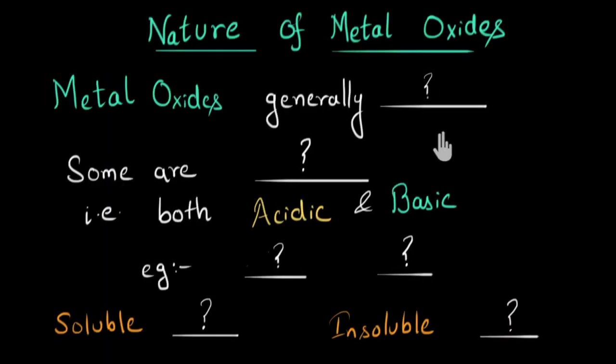Now let's summarize the video. In this video we saw what is the nature of metal oxides. And we also saw that there are some metal oxides that are both acidic and basic in nature. What do we call such oxides as? And can you give 2 examples of such oxides? We also saw that some metal oxides are soluble and some are insoluble. I hope you can remember one example at least of both of these.